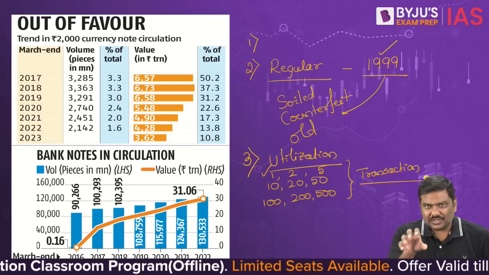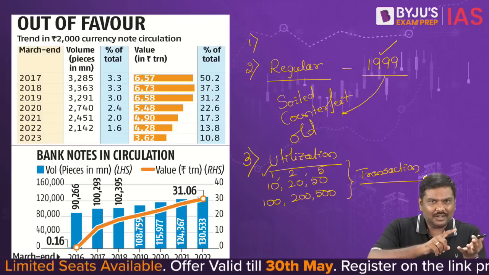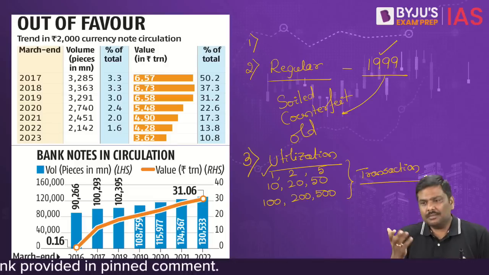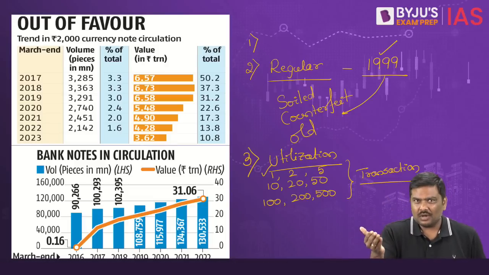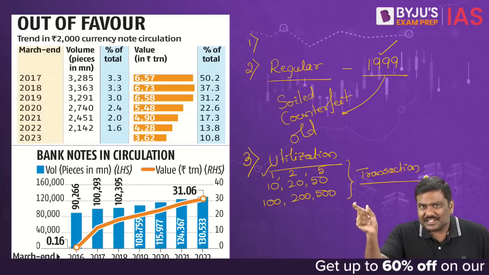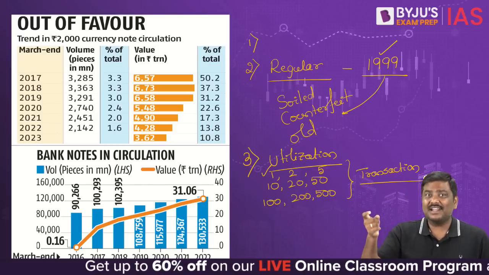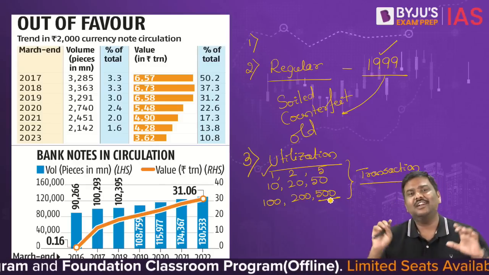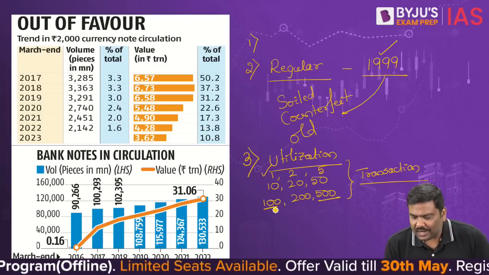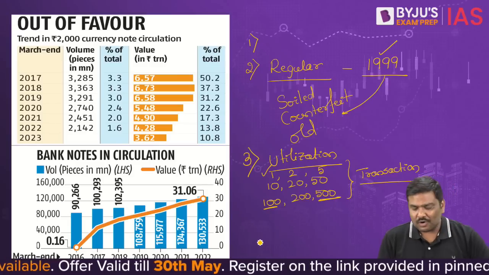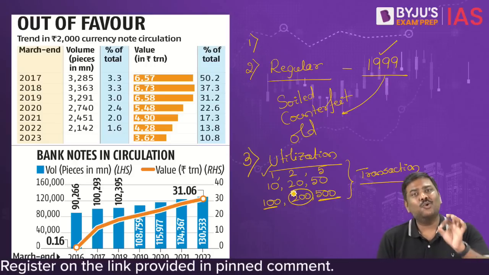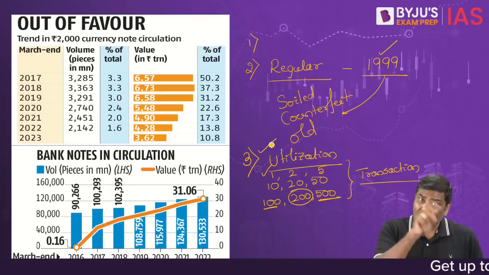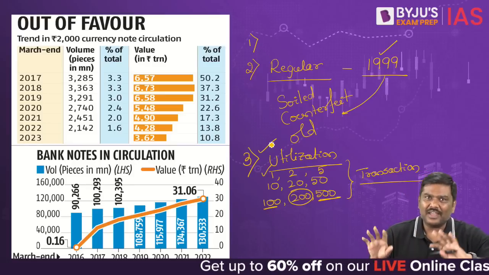And the problem with the 2000 rupee note is there is no 1000 rupee note right now. There is no 5000 rupee note right now. In the market, if you simply take a 2000 rupee note and try to purchase something, the next highest denomination currency available in the market is 500. So finding change will be very, very difficult. In fact, earlier we had only 100 and 500, and after demonetization, RBI has introduced even the 200 rupee currency note. So utilization of this currency note, specifically 2000 rupees, in the market has been very, very low.